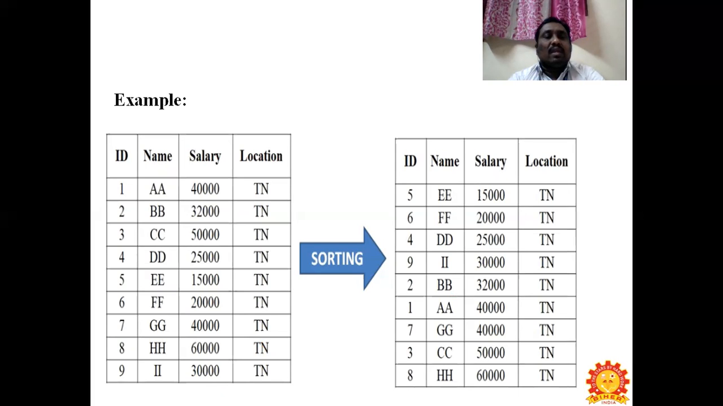So you can see the ID has been arranged here, but you can see the salary here: 40, 32, 50, 25, 15. So it is not arranged in a sequential order. So we are going to sort it in ascending order here. That is what the first step is.